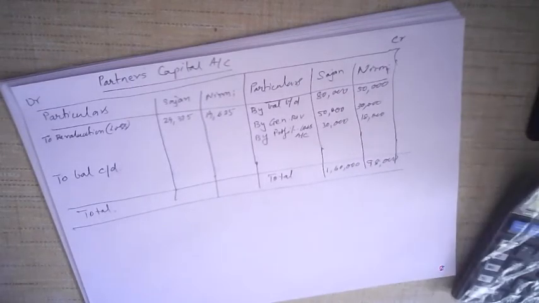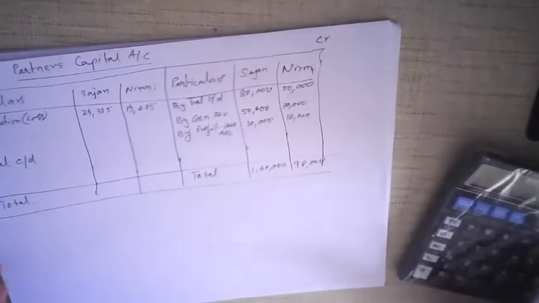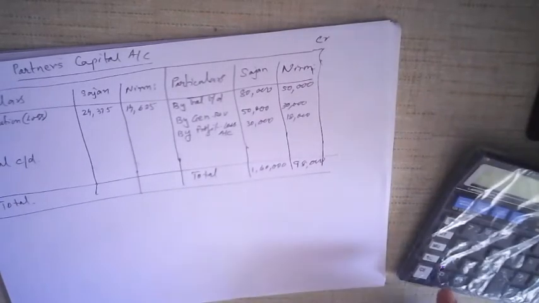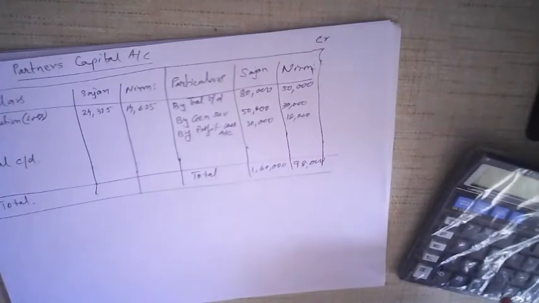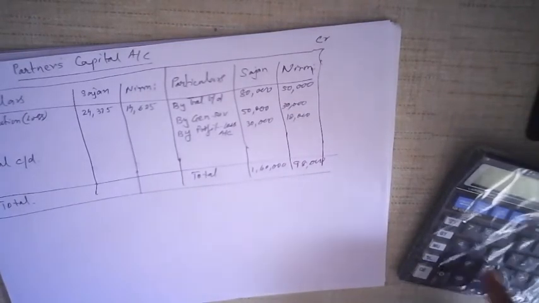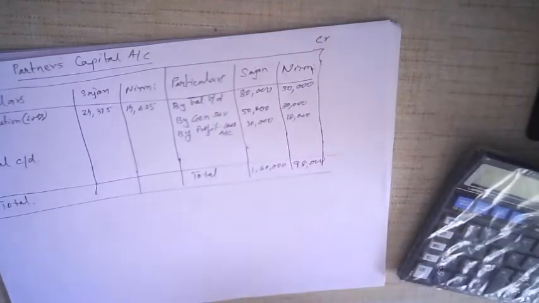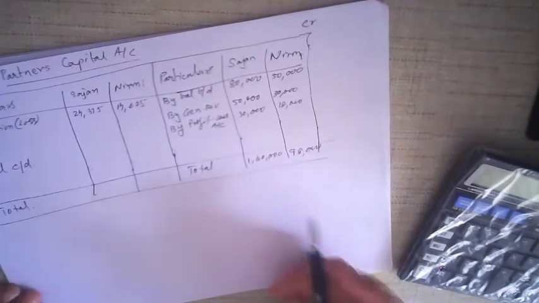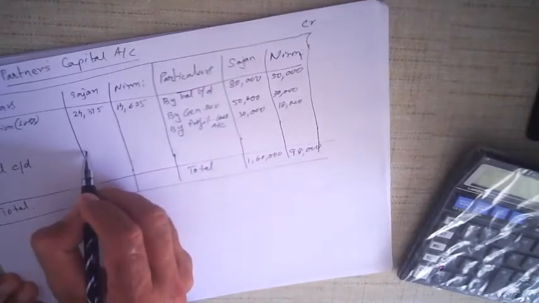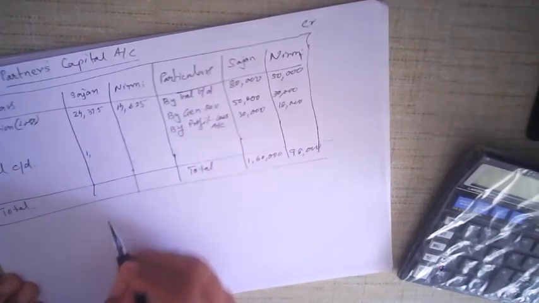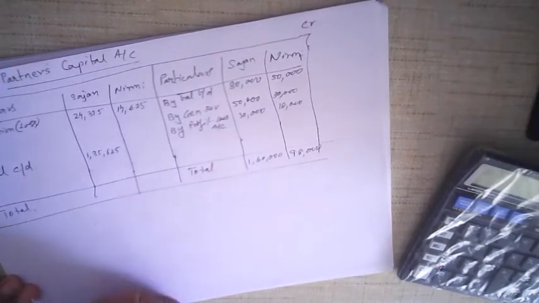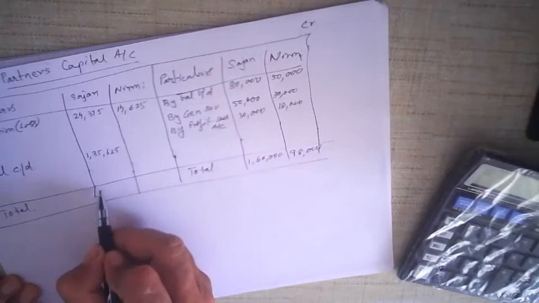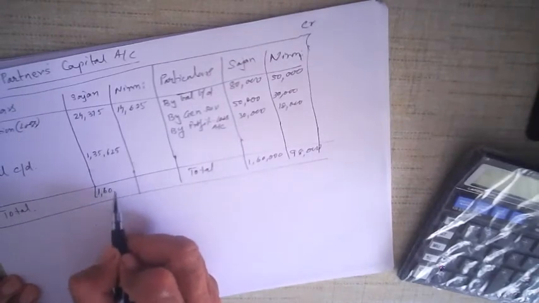Now, 24,375 will have to be subtracted from 1,60,000. I'm going to use a calculator here. 1,60,000 minus 24,375 comes to 1,35,625. Of course the total would be the same, 1,60,000.